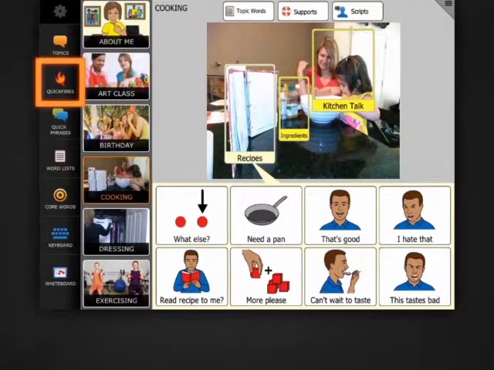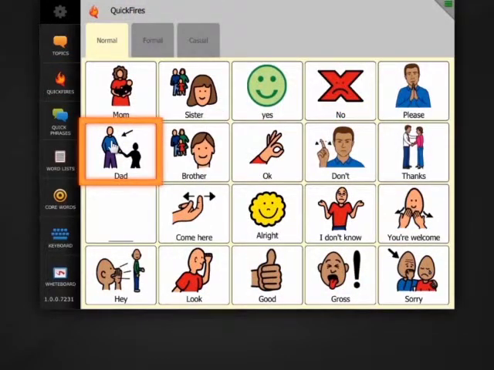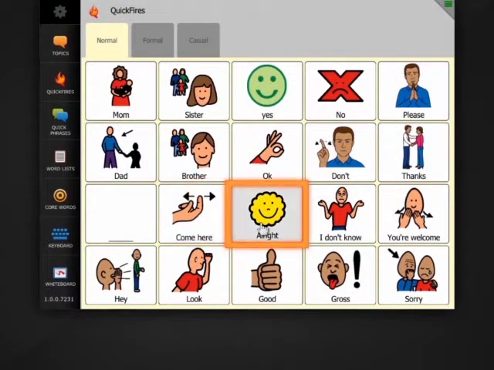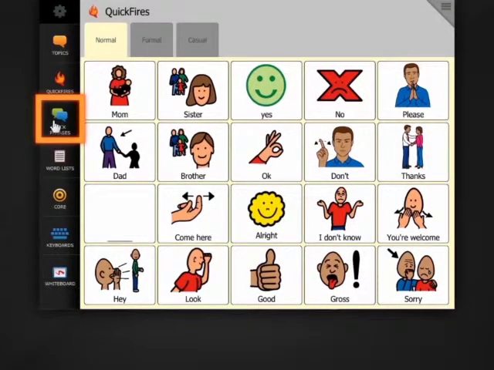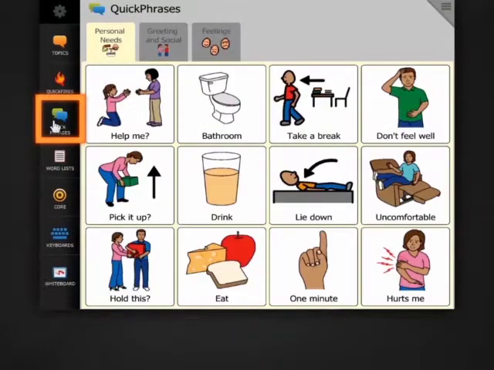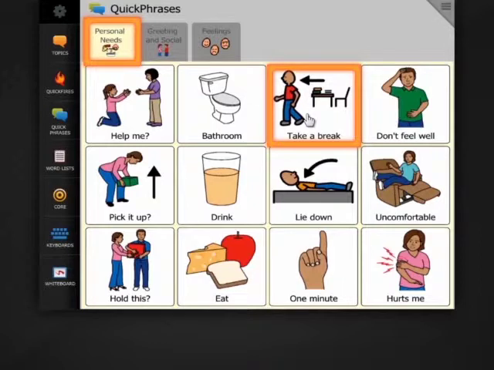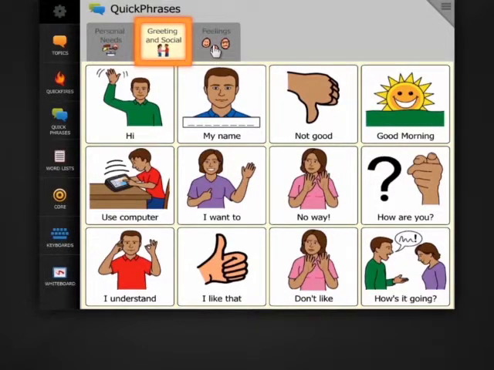Quickfires are next. These little words will help you communicate quickly in conversation. Dad, come here. All right, don't. Quick phrases are messages we say in social situations. At Level 2, you'll focus on personal needs: I need to take a break, greetings and social messages, and feelings.